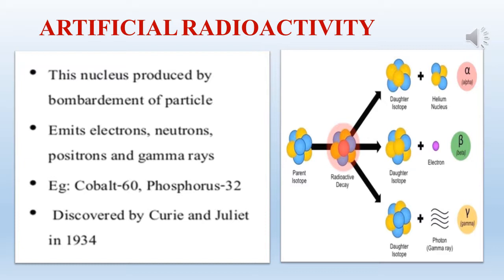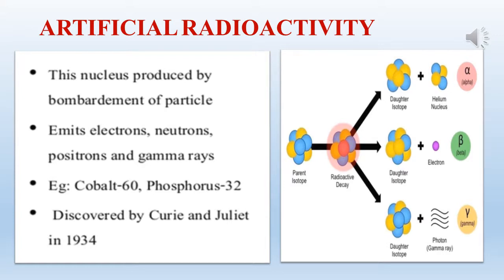When the projectile hits the parent nucleus, it is converted into an unstable nucleus, which then decays spontaneously, emitting the daughter nucleus along with the ejected particle.